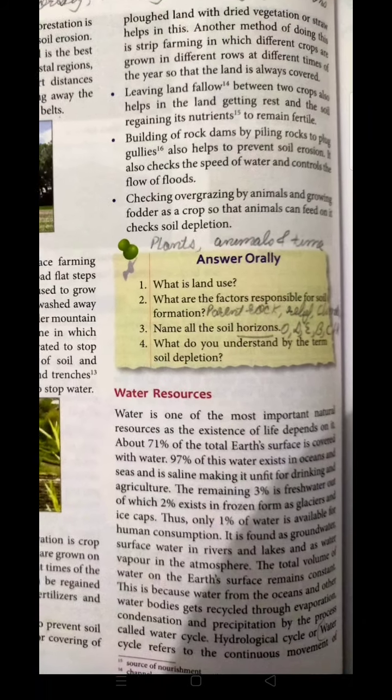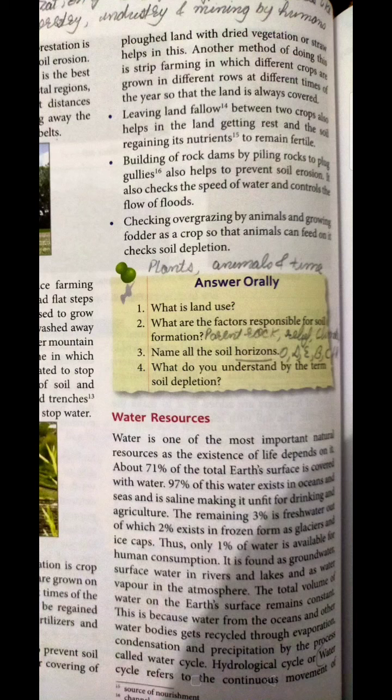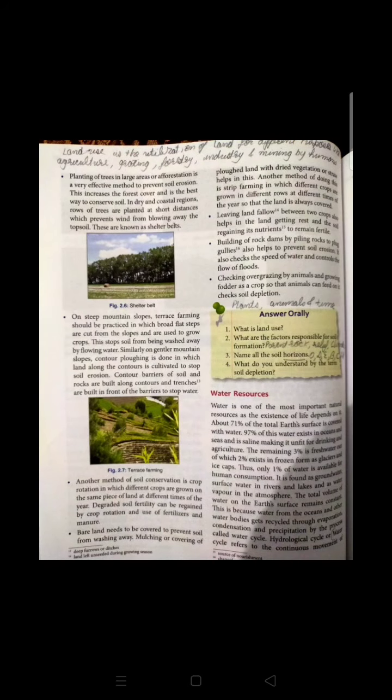So here is an extract related to the answers. Let's discuss the questions given in this. The first question is, what is land use? Here is the answer: land use is the utilization of land by humans for different purposes, like agriculture, grazing, forestry, industry, and mining.